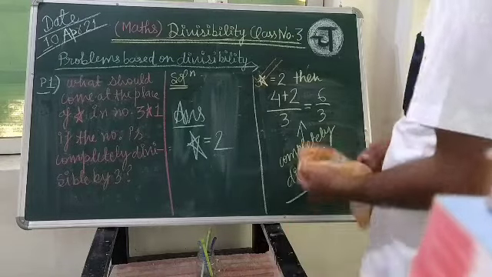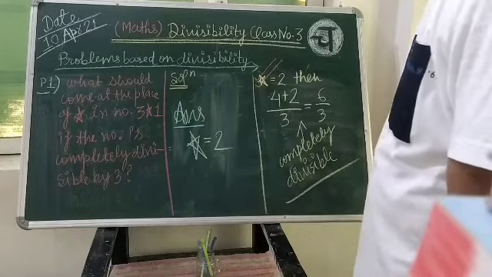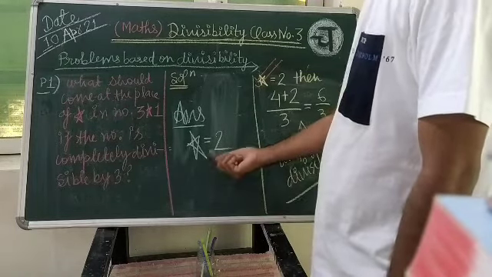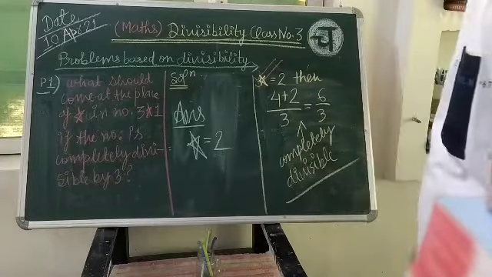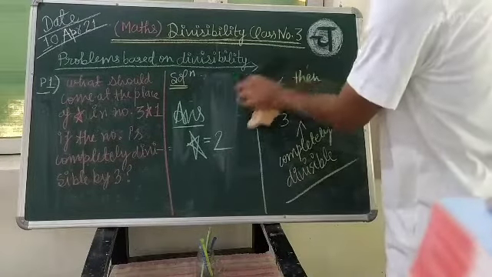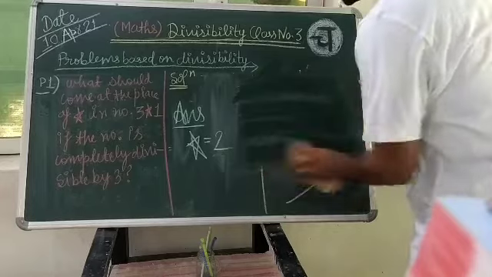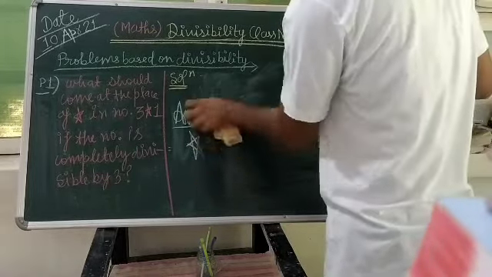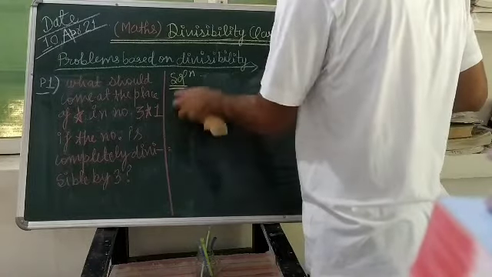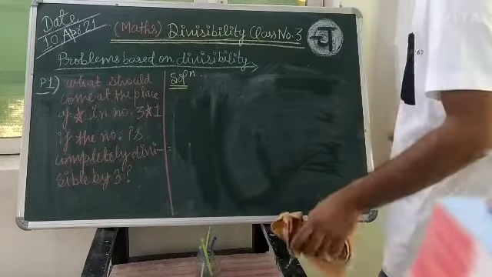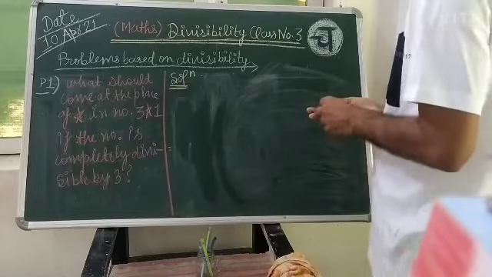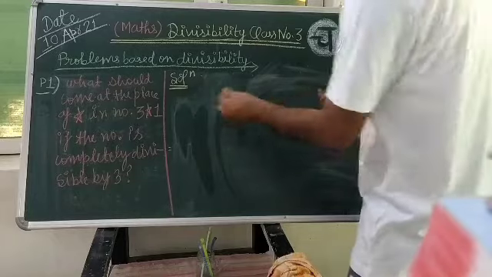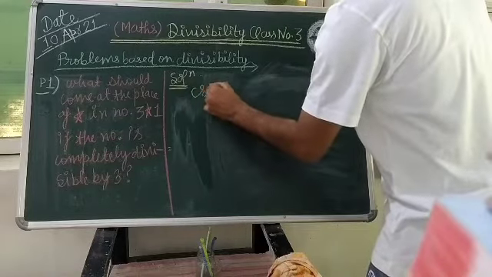Students, now we have come to the solution: at the place of the star there should be 2. I want to tell you that if you have found that answer, you can cross check it. You can cross check it in this way. Next we are doing that cross check.